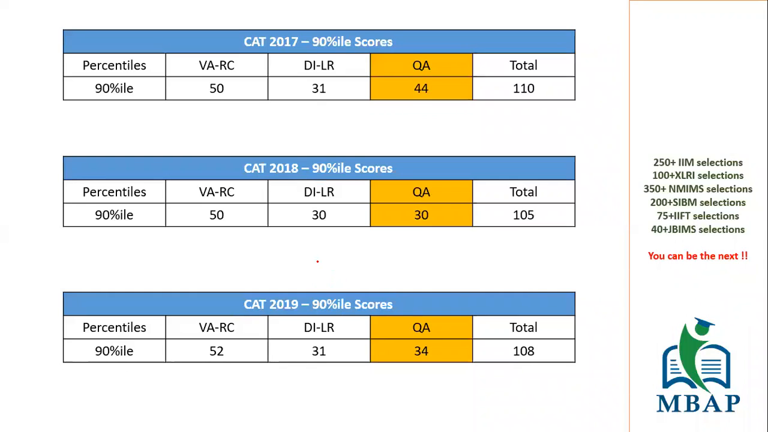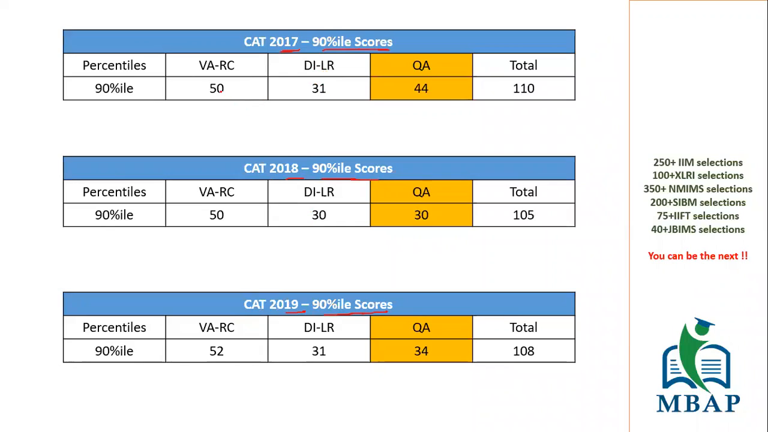Now, this is CAT 2017, CAT 2018, CAT 2019. These are the 90 percentile scores. People who got 90 percentile in these 3 years, I have taken an average of the morning and the evening slot. This is what we have.